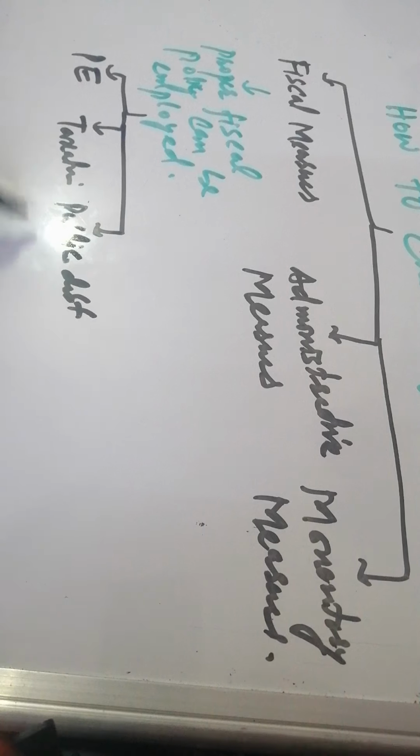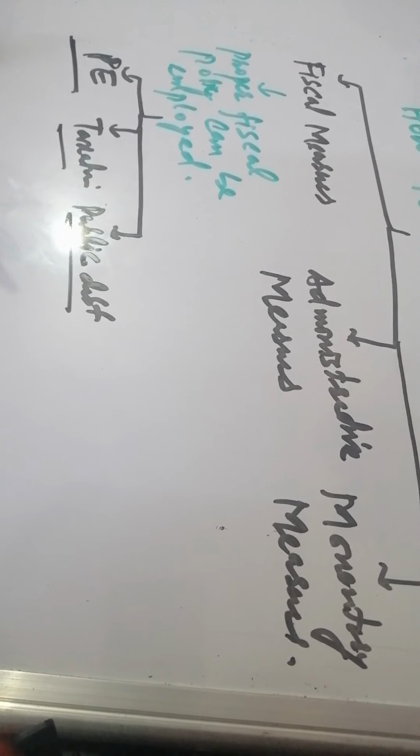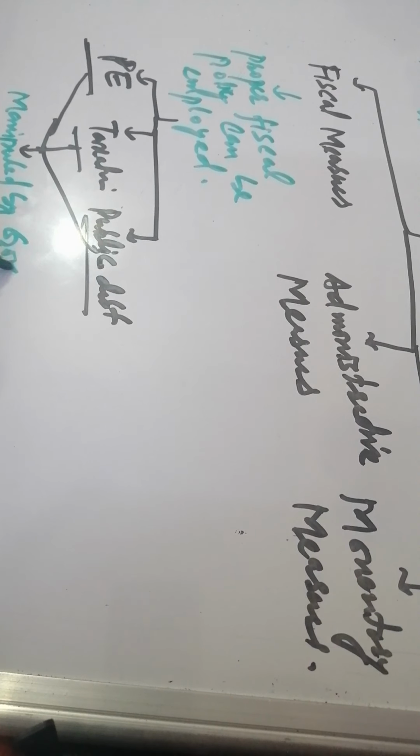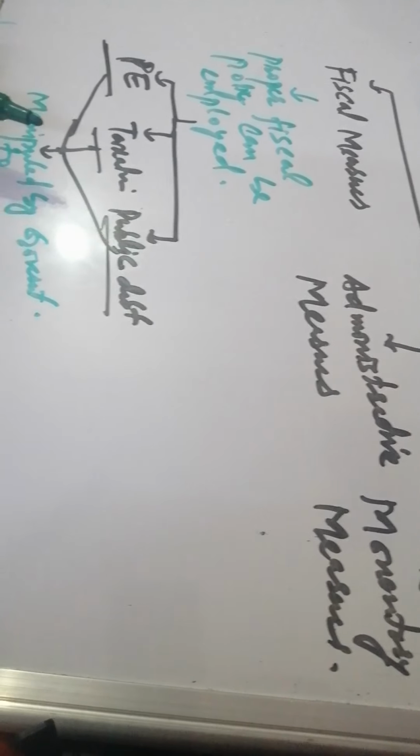Now if the government manipulates these three terms, we can check the inflation. These can be manipulated by the government to check inflation.